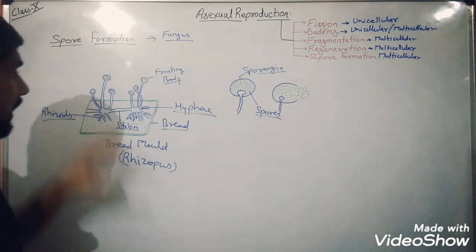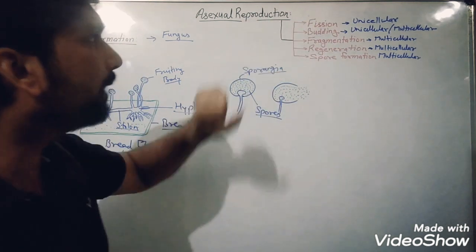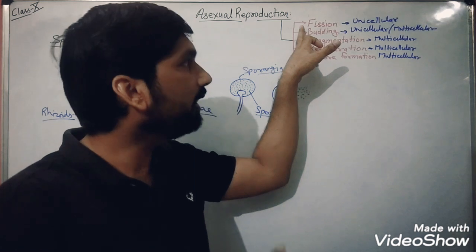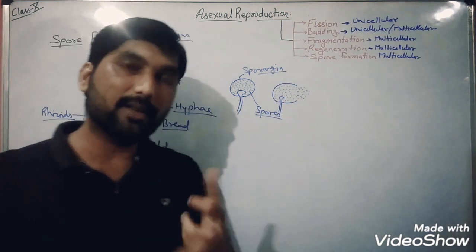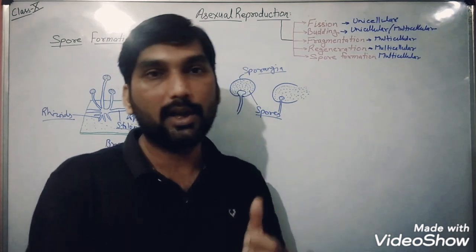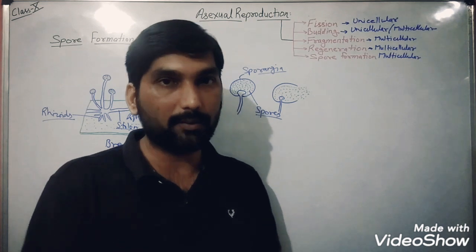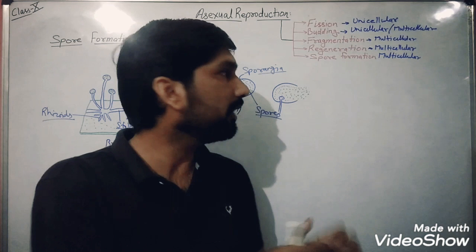So already we have discussed all of these methods of asexual reproduction. When we talk about fission, this is represented only by unicellular organisms, and in fission we have seen binary fission as well as multiple fission. Binary fission is conducted during the favorable condition, while multiple fission will be represented during the unfavorable condition.